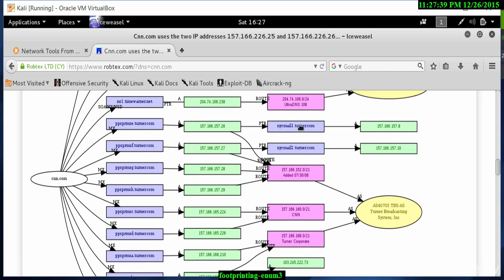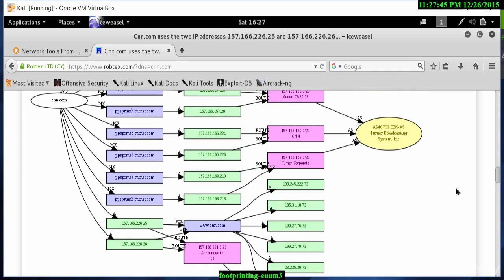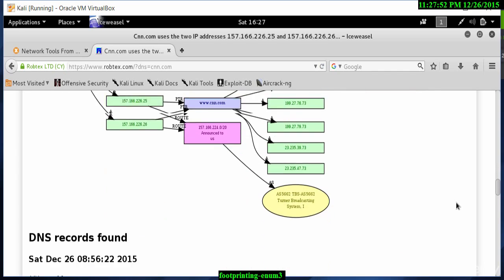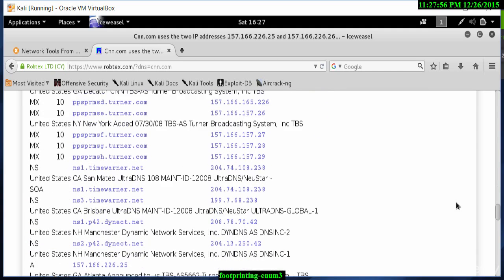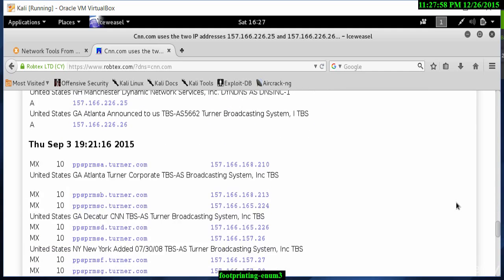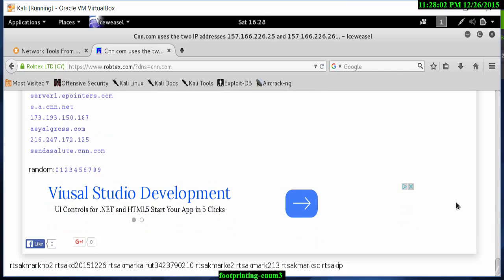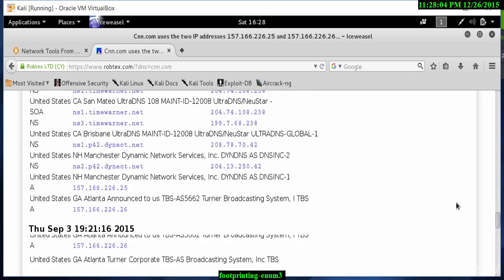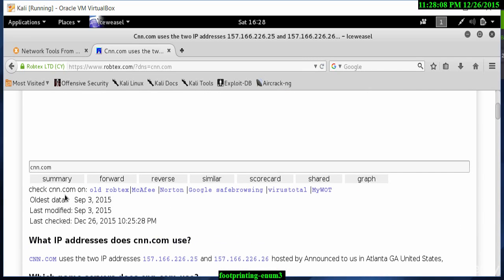It tells us where it's pointing to, it shows us some broadcast servers as well. And as you can see, this is very, very useful, especially for mapping out a network. It's showing us the DNS records, some more information about the website, some reverse records as well. Very, very useful information that we could then use later on.